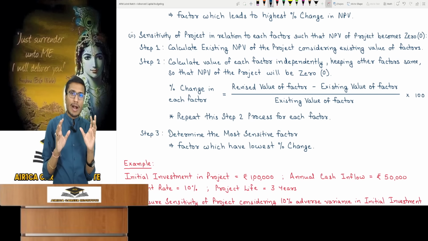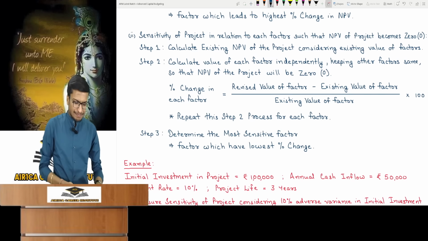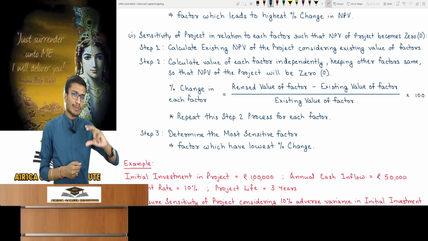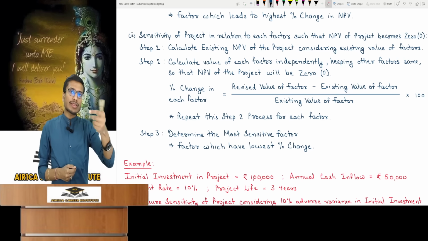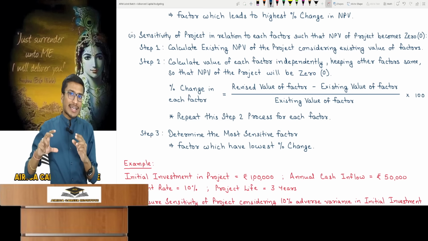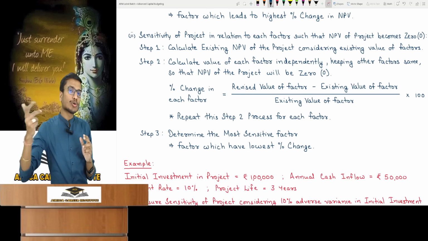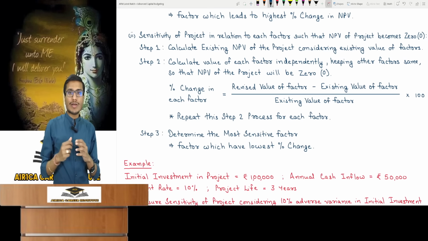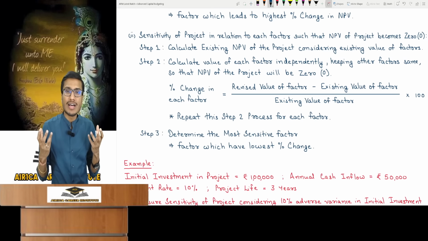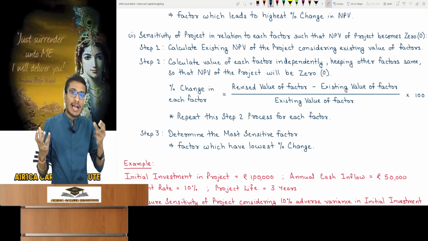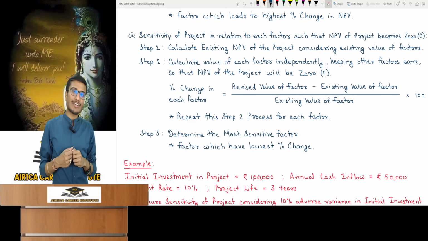So suppose this happened: if there's a 10% change in your initial investment, it will make the NPV 0. And if there's a 15% change in the annual cash flow, then it has directly made the project's NPV become 0. So tell me, which was most sensitive here? Your initial investment. Why initial investment?